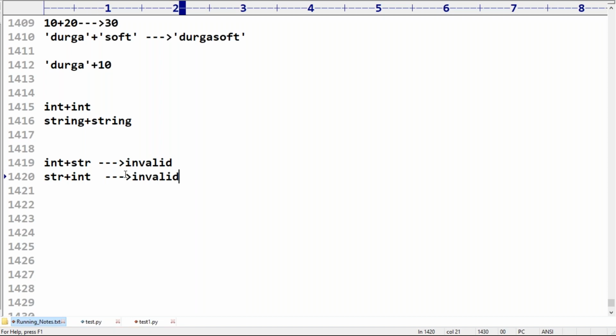Okay, very very important. Just based on this point, maybe a chance to ask multiple questions for certification exam. I showed one sample question in the last videos. Of course we are going to practice, don't worry. So int plus str invalid, or str plus int invalid. Please take a bit special care. Next, this is about plus operator for the string.